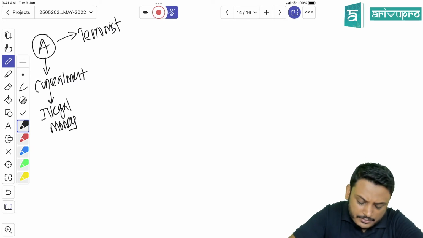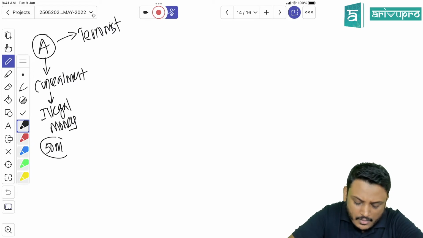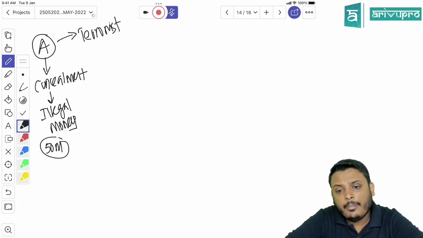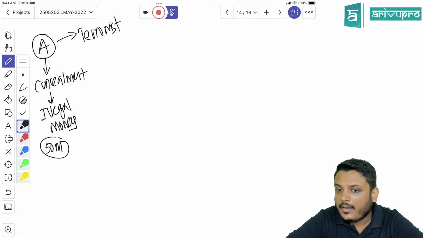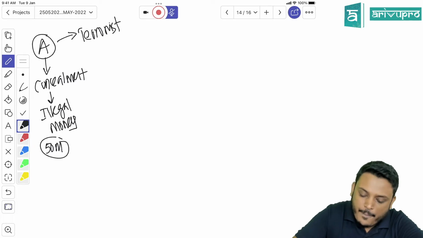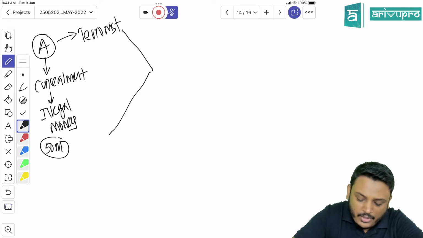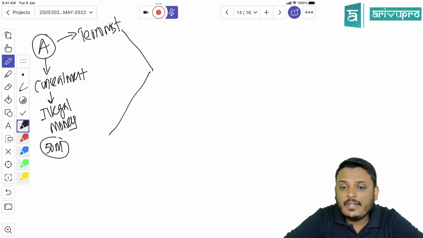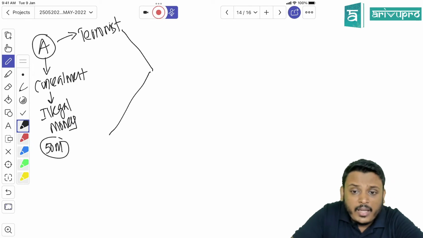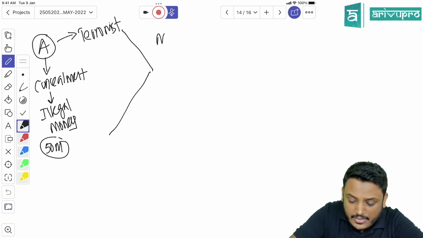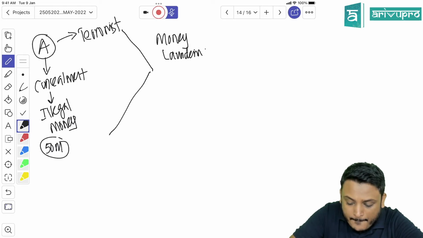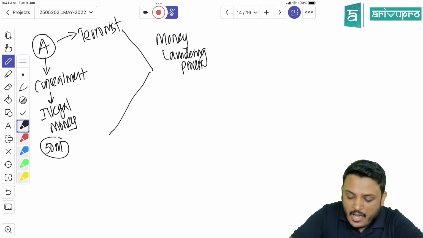Let's take 50 million. Can A publicly utilize this money? Can't. Therefore, now A is searching for a way to wash this money, to convert this money into legal form, right? So how can they wash that money? In other words, I can say the money laundering process. How can we do it?